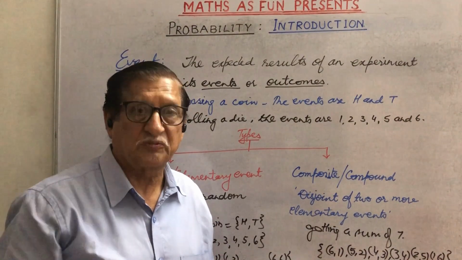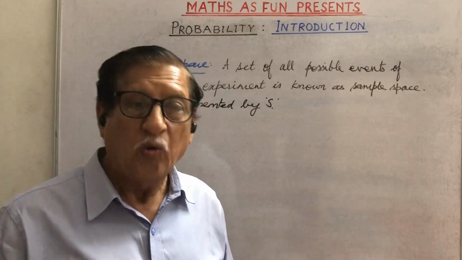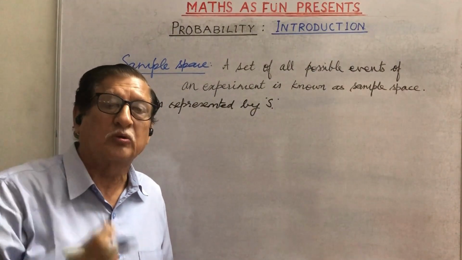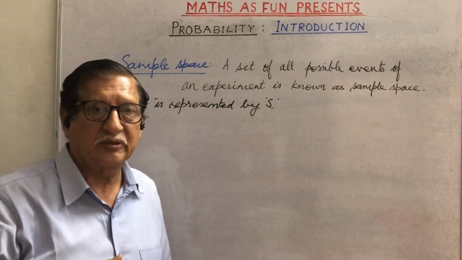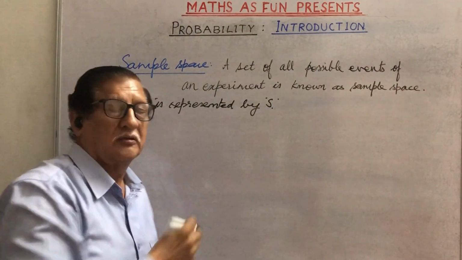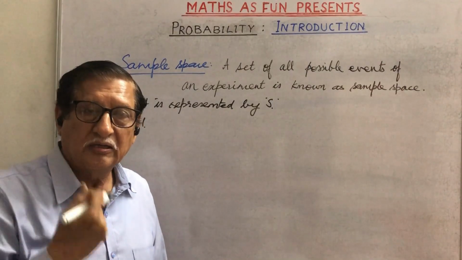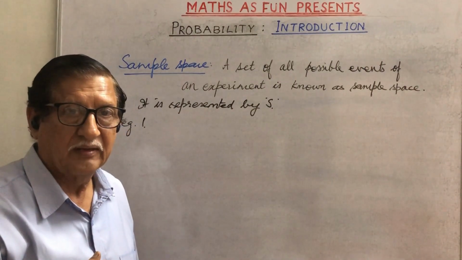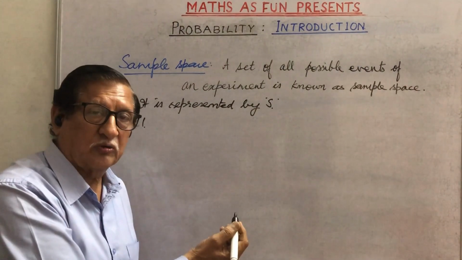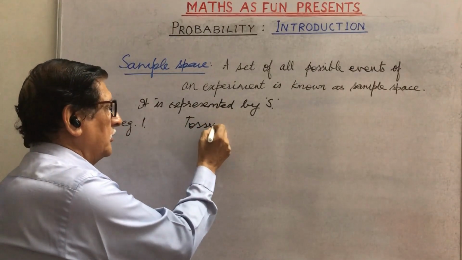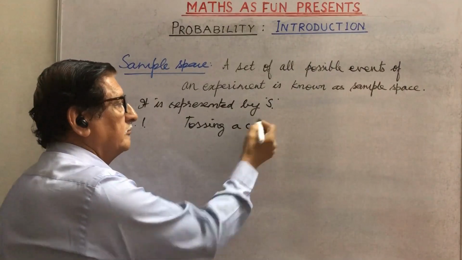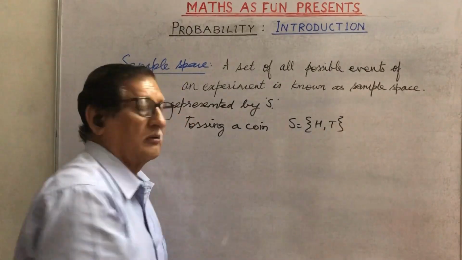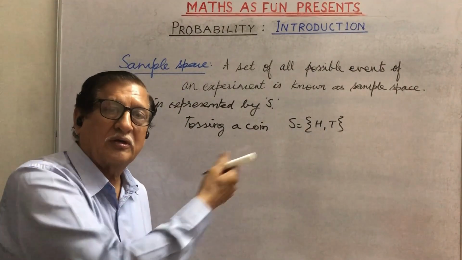Now we will learn about sample space. What is the sample space? Actually, sample space is a set of all possible events or outcomes of an experiment. And we represent it by capital S. What is the meaning of it? Let's understand with some examples. First example, suppose we are tossing a coin. The sample space S will be H, T. 2 events only, either head or tail.